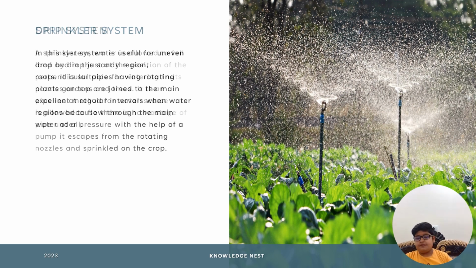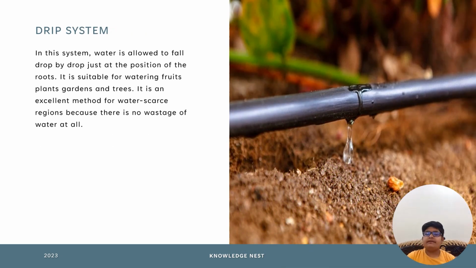Drip system. In this system, water is allowed to fall drop by drop just at the position of the roots. It is suitable for watering fruit plants, gardens and trees. It is an excellent method for water-scarce regions because there is no wastage of water at all.